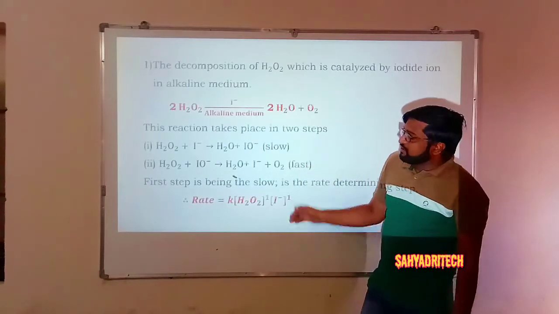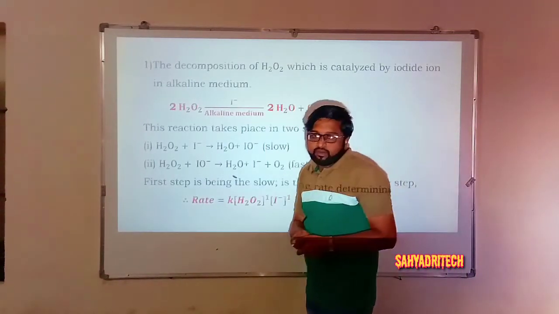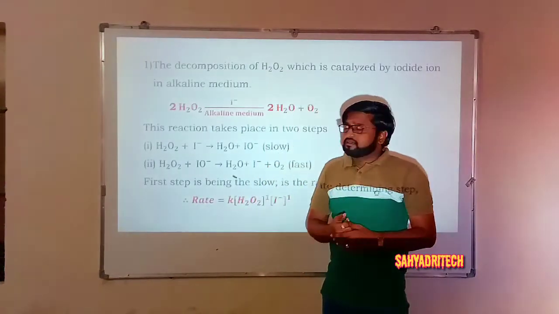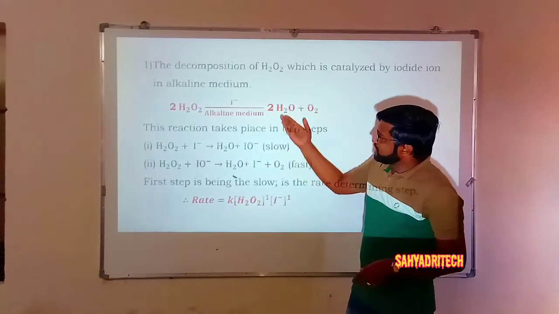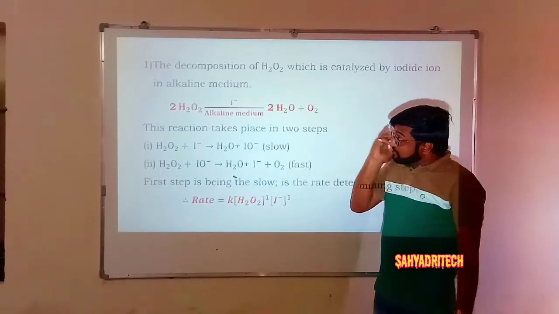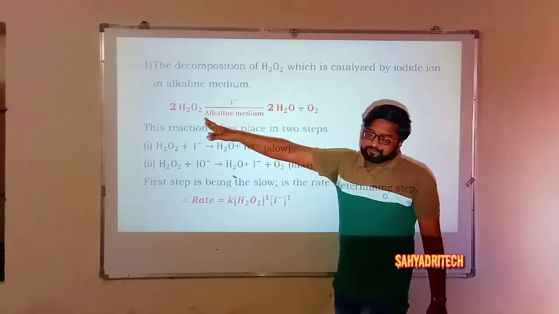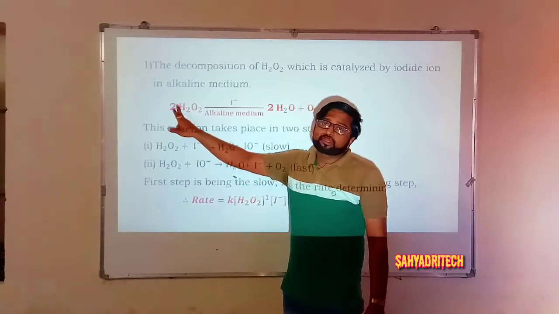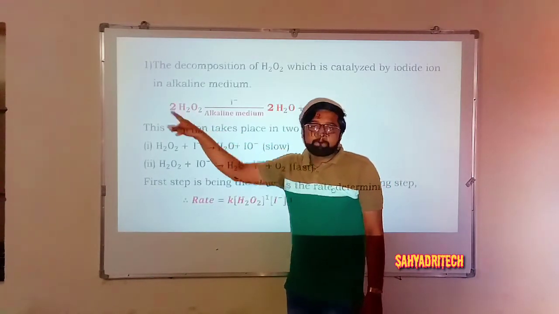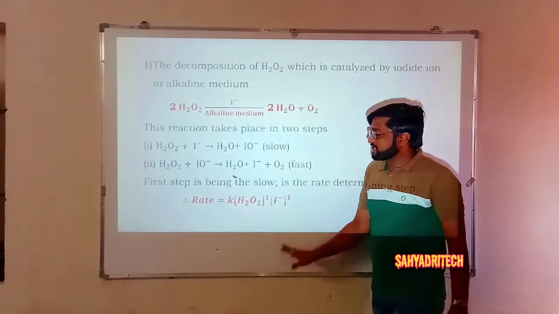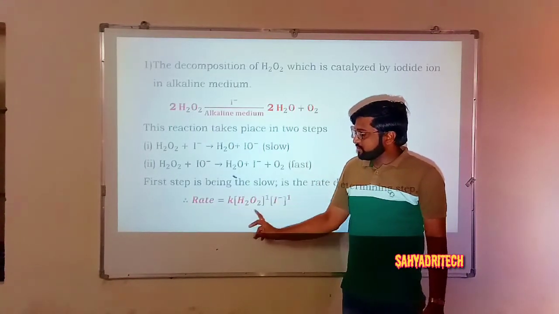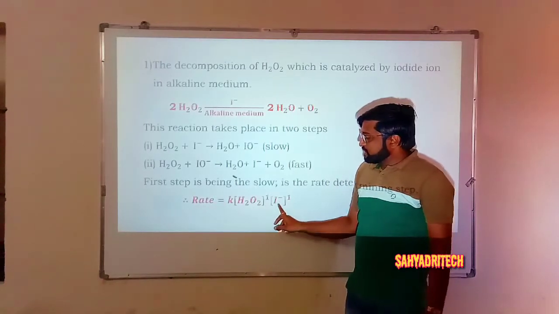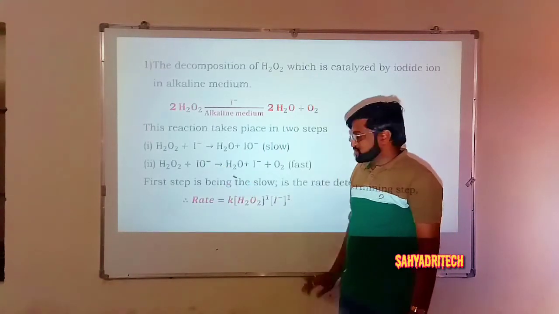Now if I consider the rate according to law of mass action and rate law: according to law of mass action, for the overall equation, rate is equal to K into concentration of H2O2 raised to 2. But according to rate law, rate is equal to K into concentration of H2O2 raised to 1 into concentration of I minus raised to 1.